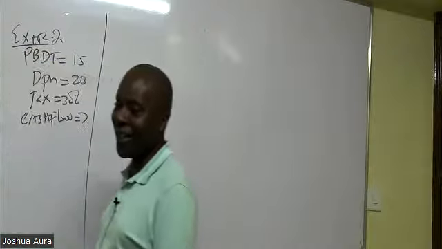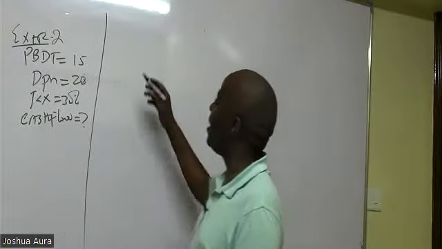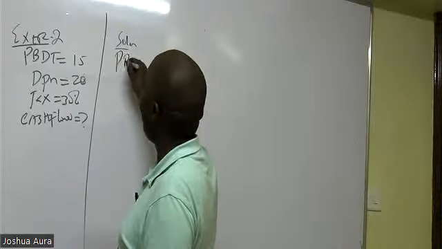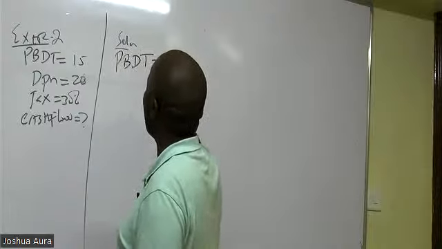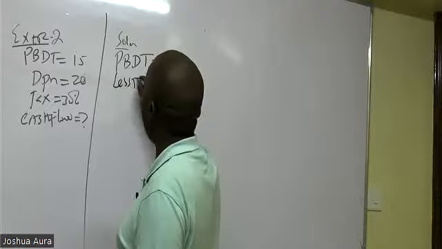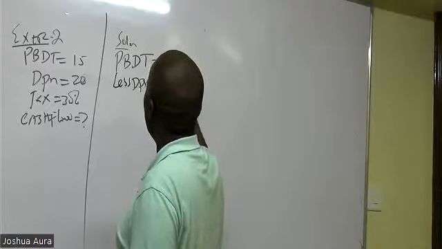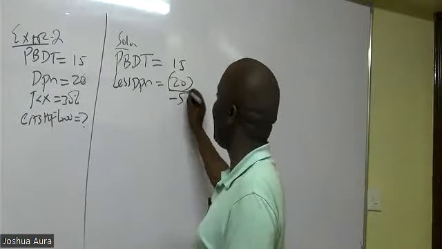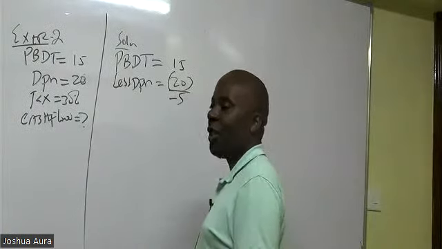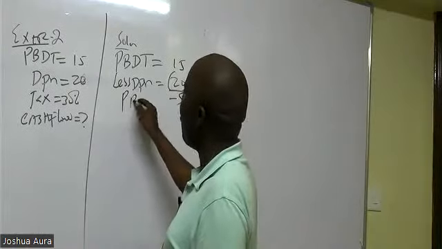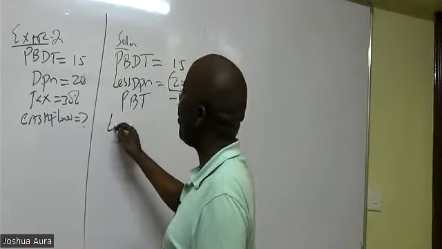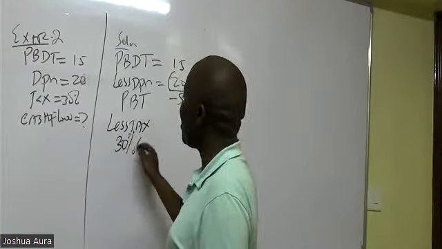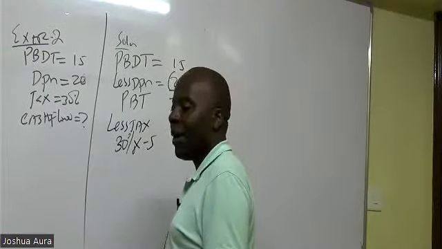Great. So we come back here. So, solution. We have our profit before tax of 15. We less depreciation of 20. So they subtract 15 minus 20. This gives me minus 5. So this is profit before tax. Then we shall come and less tax. Tax at 30%. 30% of minus 5.